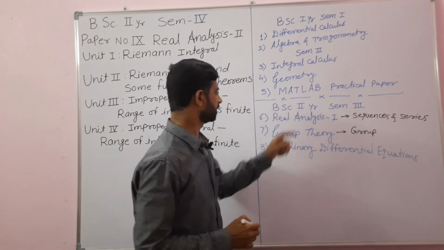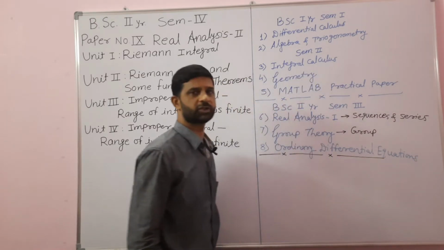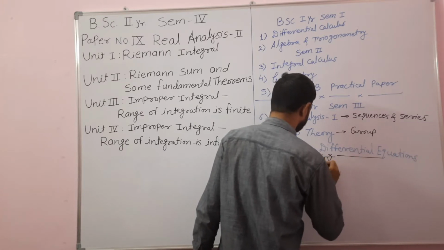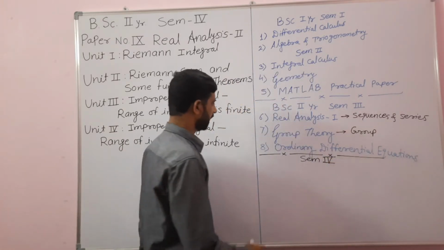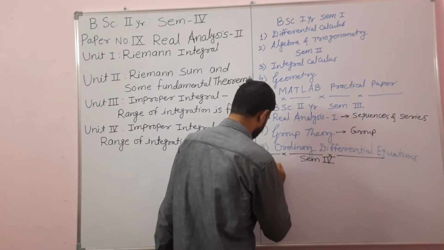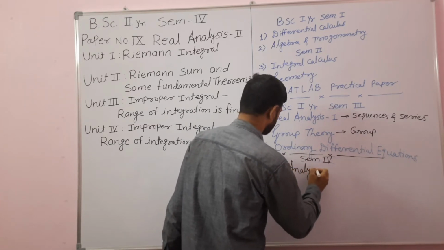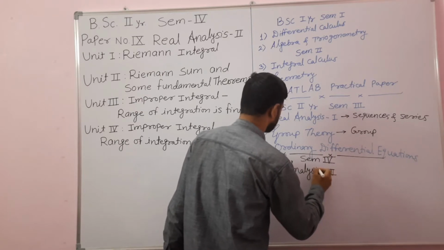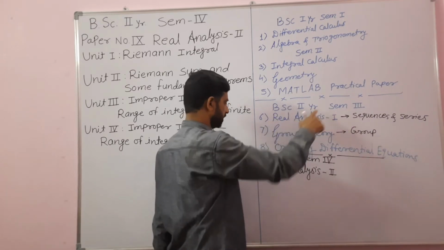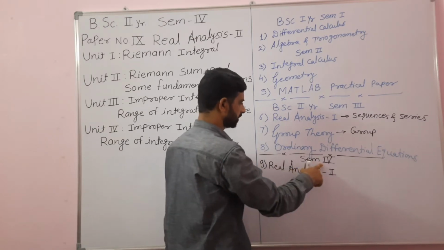This was about up to semester number 3. Now in semester number 4th, we are going to study 3 more theory papers. The ninth theory paper is real analysis second. Real analysis first we have already studied as paper number 6th in semester 3rd. Now it's the next part called real analysis second, which we are going to study in semester number 4th.